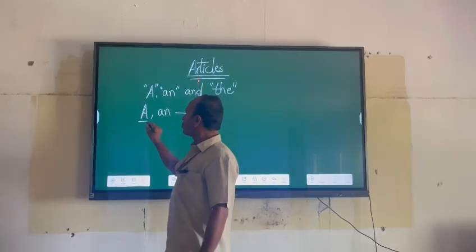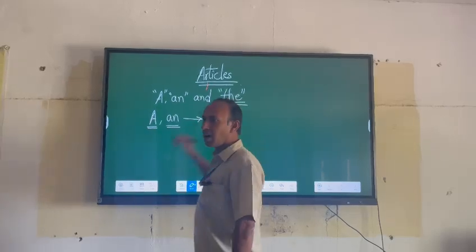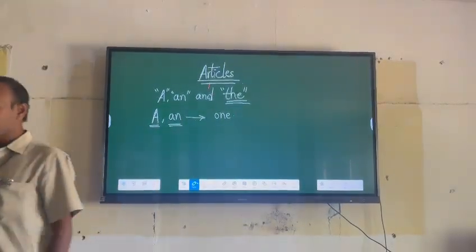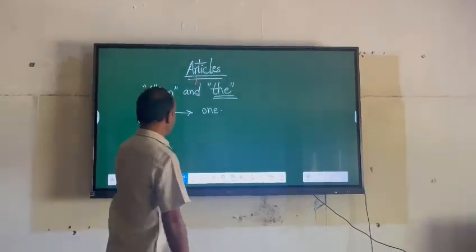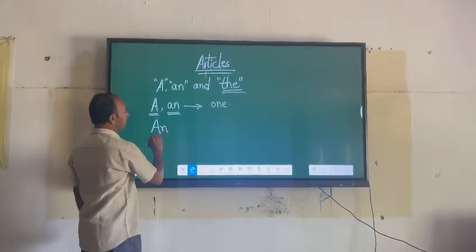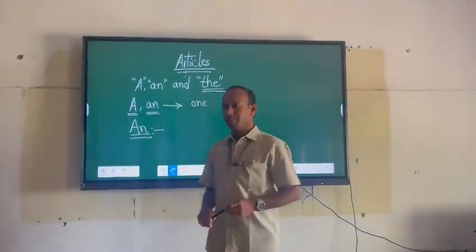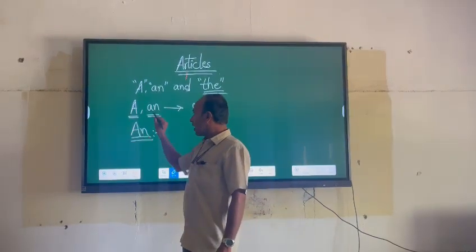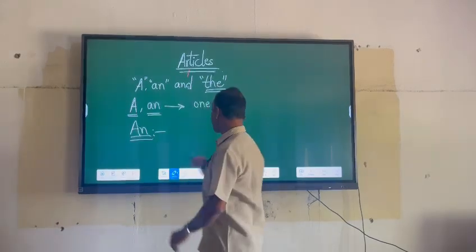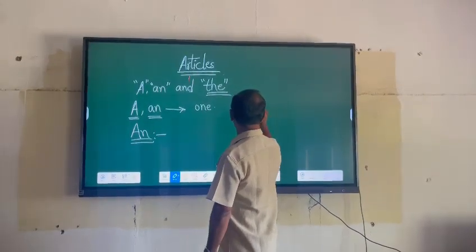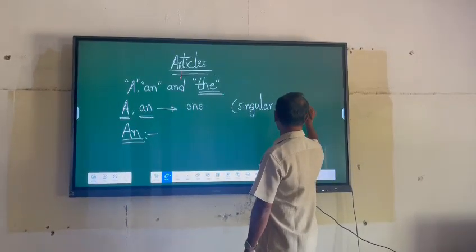Then, when should we use a? When should we use an? And when should we use the? See, let us take an first. If you know where you have to write an, you will automatically come to know where you have to write a. Okay? See, a and an are written before singular countable nouns. You should get this word: singular countable nouns.